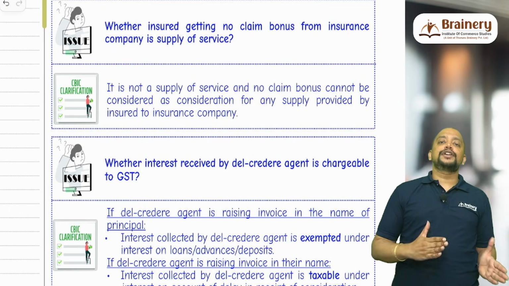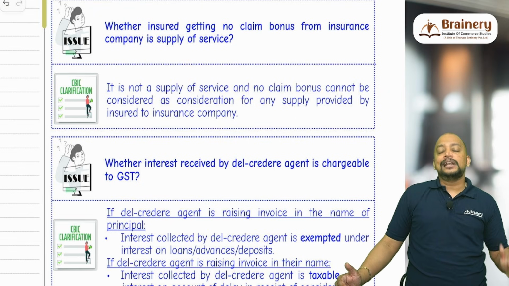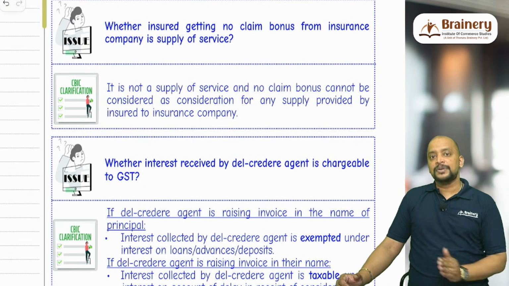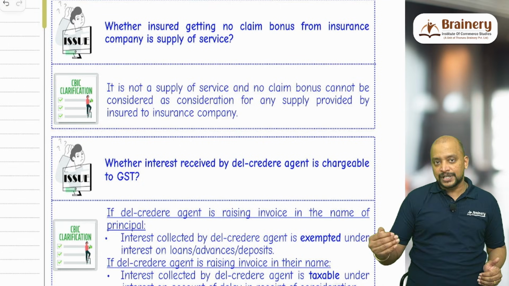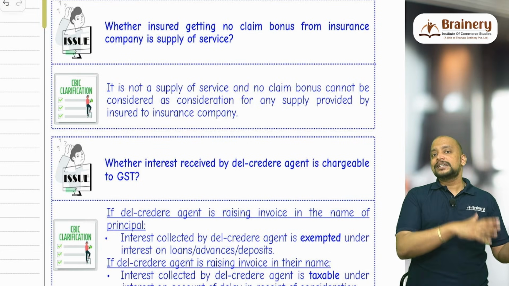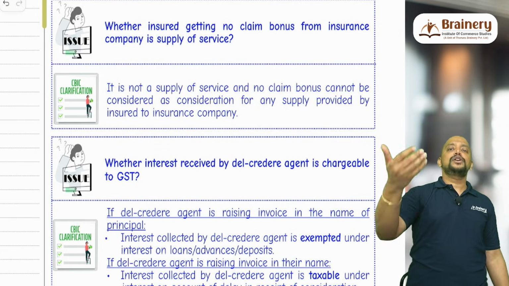So I am going for a renewal of the insurance policy. Last year on my car, I took the insurance, but I have not lodged any claim. This year I am paying the renewal premium. So I have to pay a renewal premium of 8,000. But the insurance company is asking me to pay only 7,000 because last year I did not claim anything. They are giving me a no claim bonus.